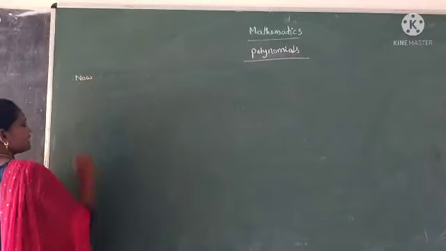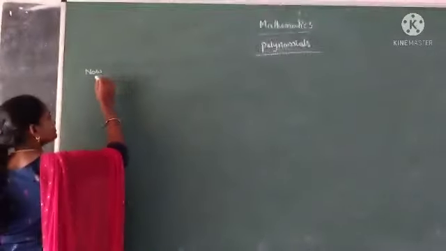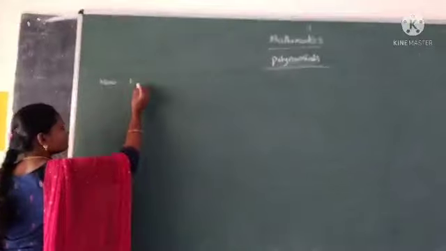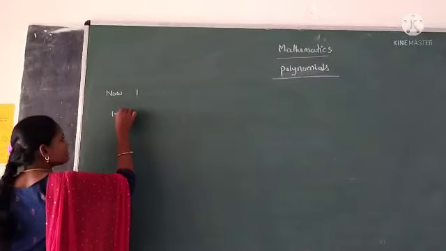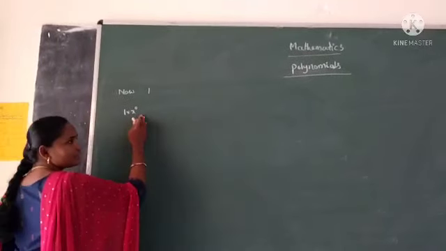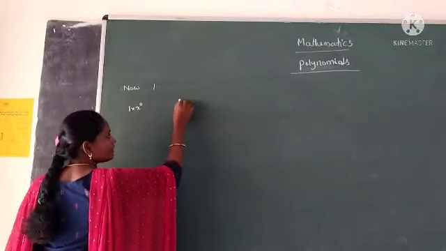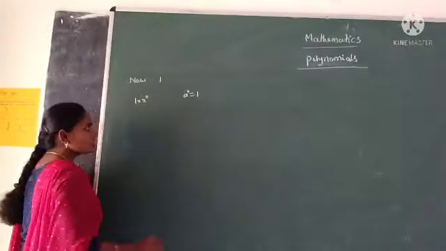Now write the constant in this form. Now take the constant 1. The constant we can write as 1 into x power 0. We already learned in the 8th class exponents and powers. The value of a power 0 is 1. So here x power 0 is 1.